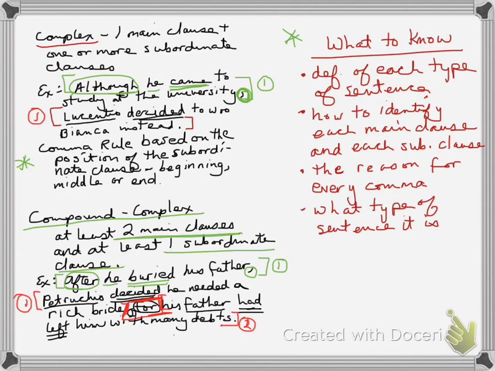Now, moving on to then our 4th kind of sentence here. The compound-complex sentence has the definition: it has at least 2 main clauses and at least 1 subordinate clause. So let's analyze this sentence. After he buried his father, Petruchio decided he needed a rich bride, for his father had left him with many debts. Okay, so we're going to look at each clause.